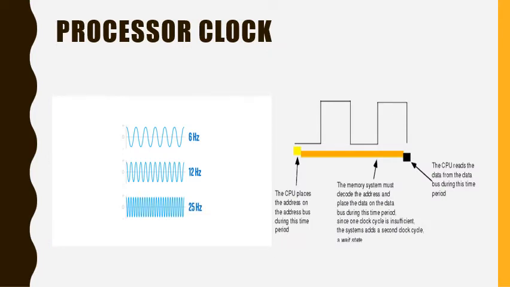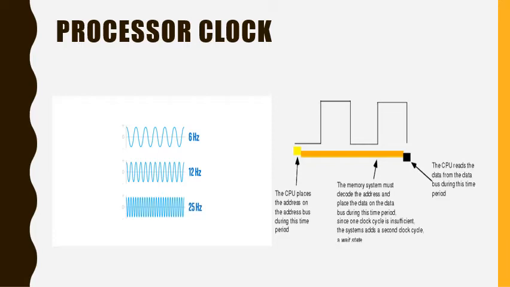Next, we will discuss the processor clock. Processor circuits are controlled by a timing signal called a clock. The clock defines regular time intervals called clock cycles. To execute a machine instruction, the processor divides the actions to be performed into a sequence of basic steps, such that each step can be completed in one cycle.